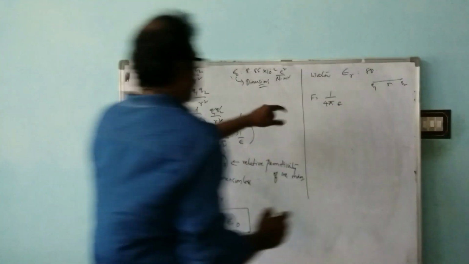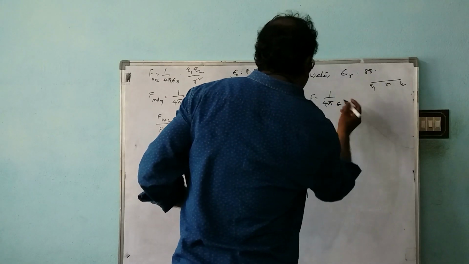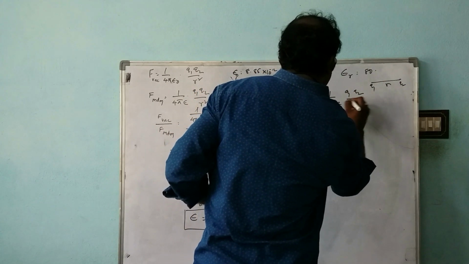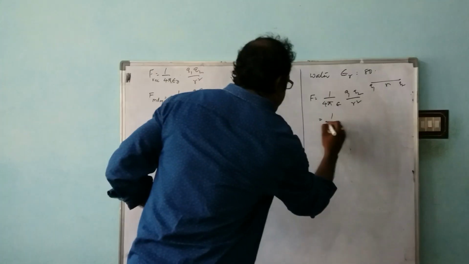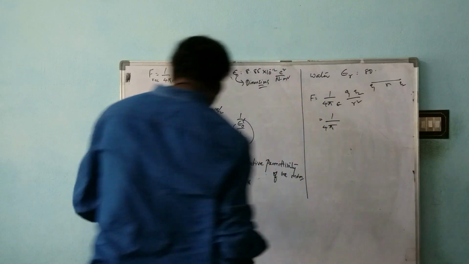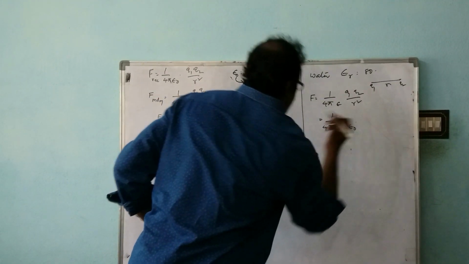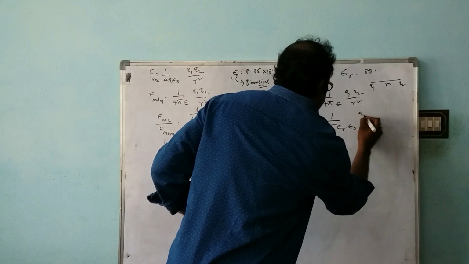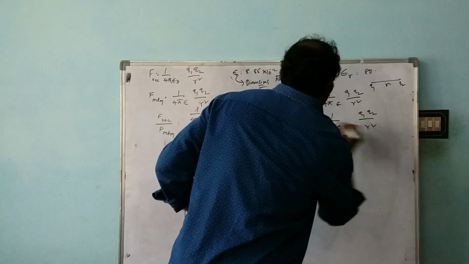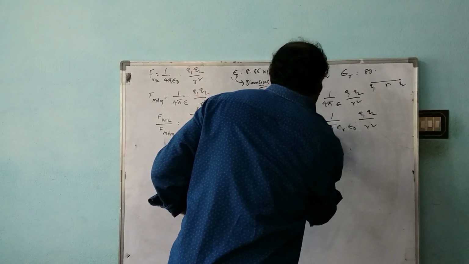Instead of this epsilon, I'm writing epsilon r and epsilon naught: 1 by 4 pi epsilon r epsilon naught Q1 Q2 by r square. This is in water.